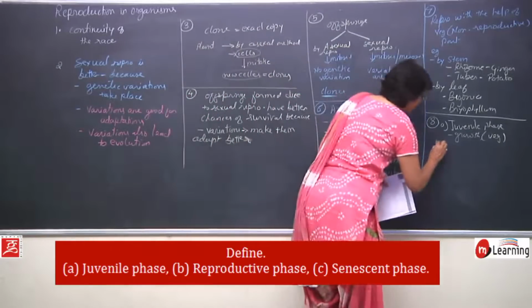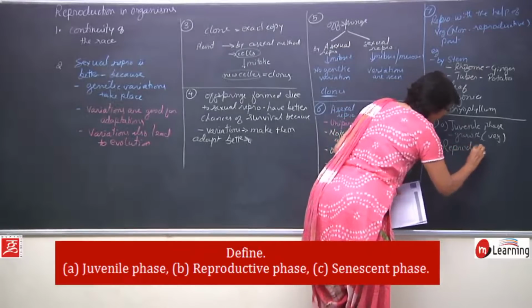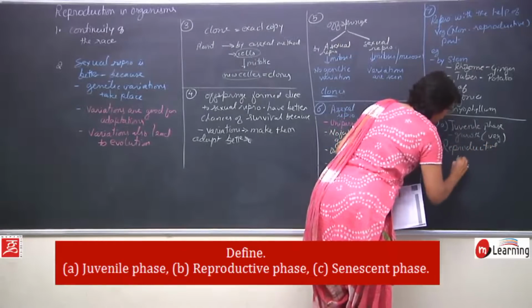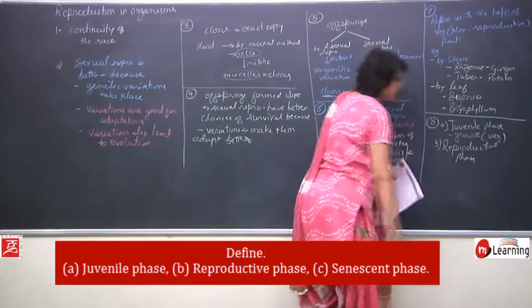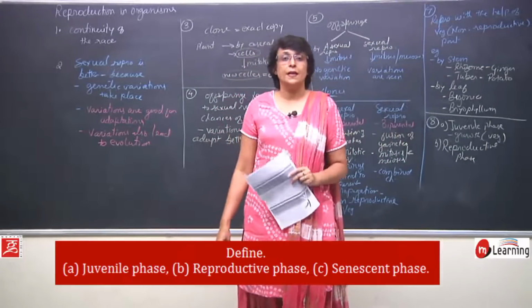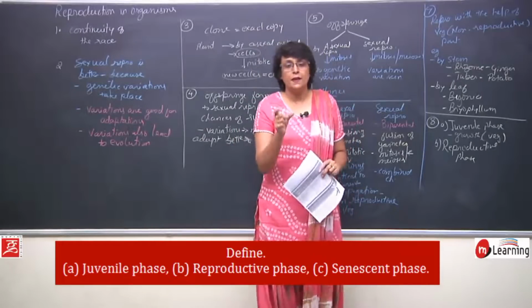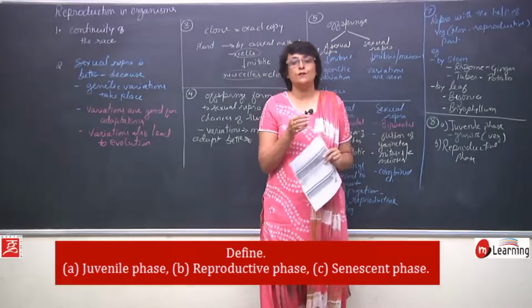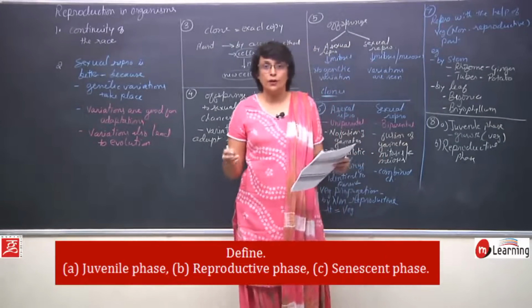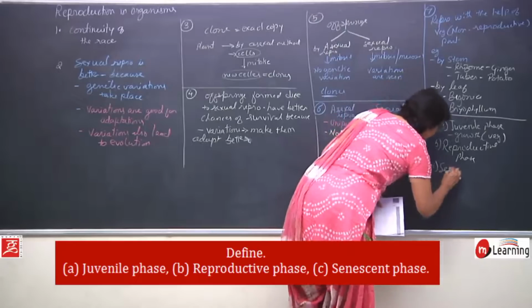Then next is reproductive phase. This is the phase of life where the organism is capable of reproduction. Now, this phase may be for a shorter period of time, it could be longer also. And then third is senescence.